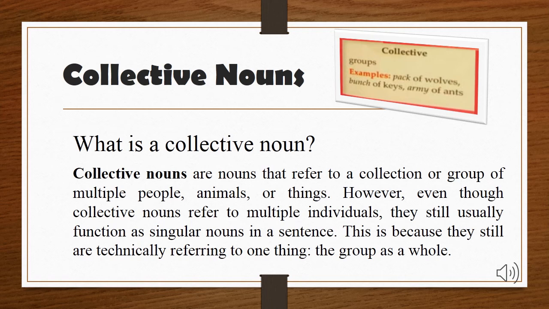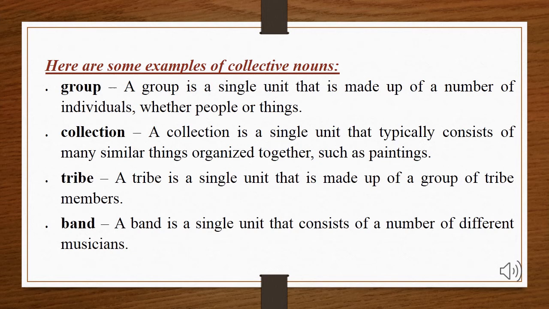Now let's move forward towards some examples. Now here we have some examples of collective nouns. The first is group, second collection, third tribe, fourth band. Now these are all single units that are made up of similar things or people.